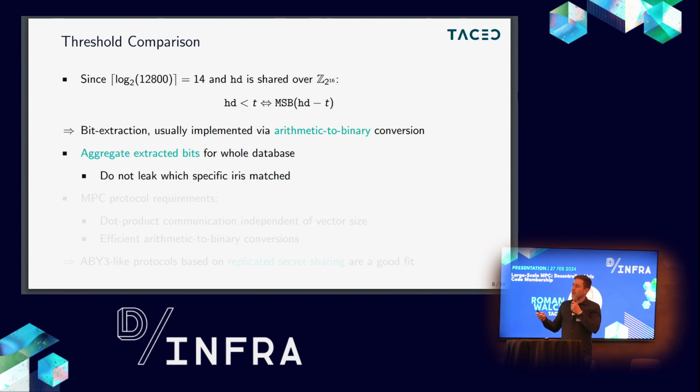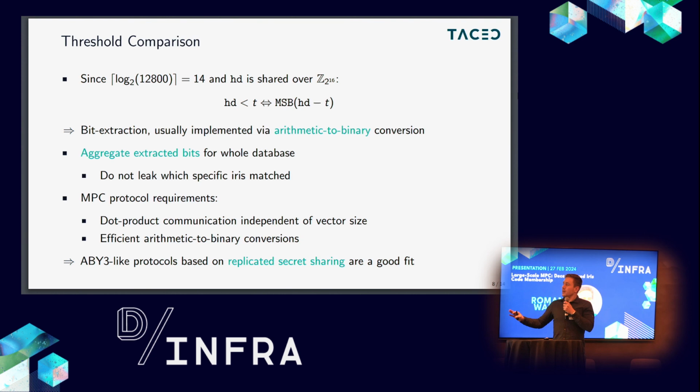Then finally, if we do not want to leak which iris code was actually matched in the database, we have to aggregate the results of all these comparisons. For 1 million iris codes, we have 1 million output bits here. We have to aggregate them into one result. Basically, we want an operation which is 1 if at least one of these results is 1, and we can do this with an OR operation.